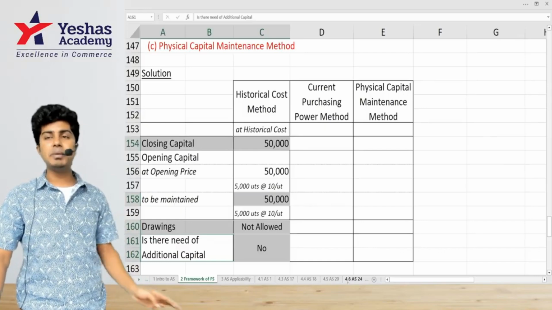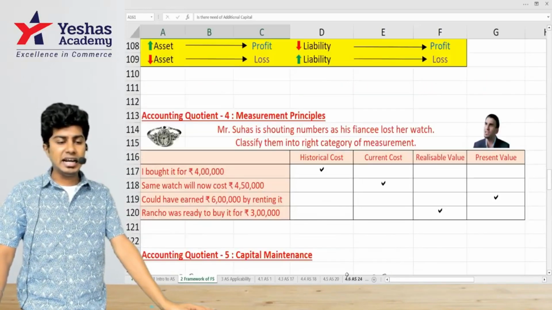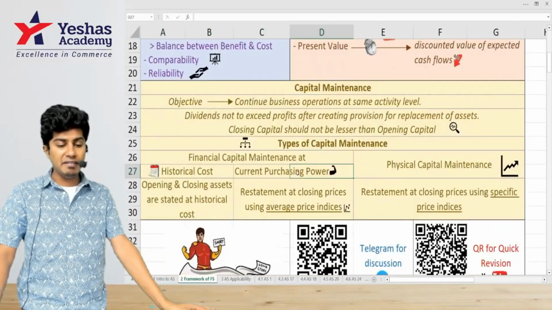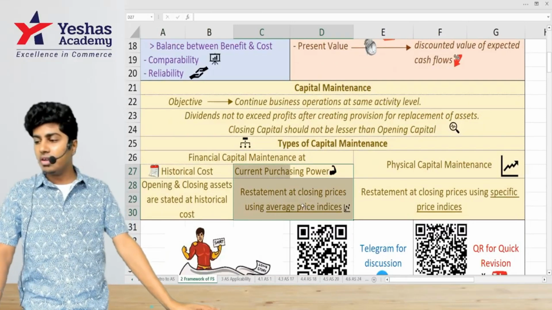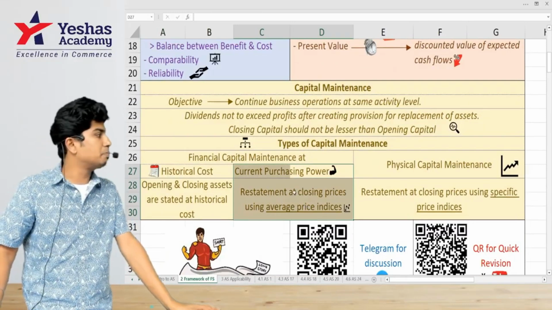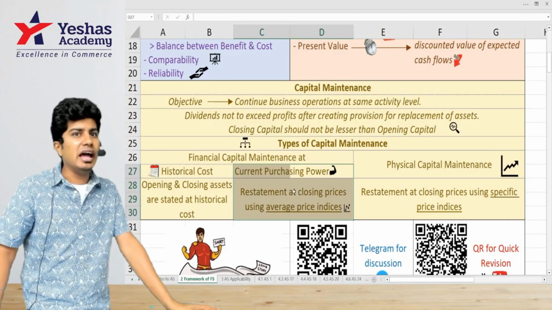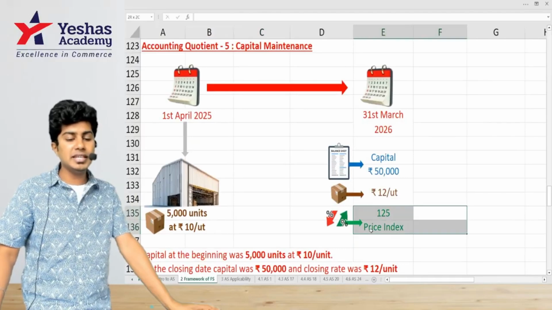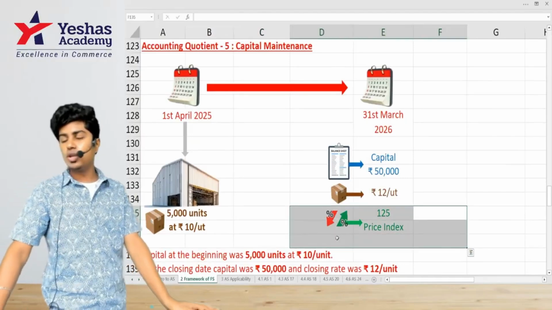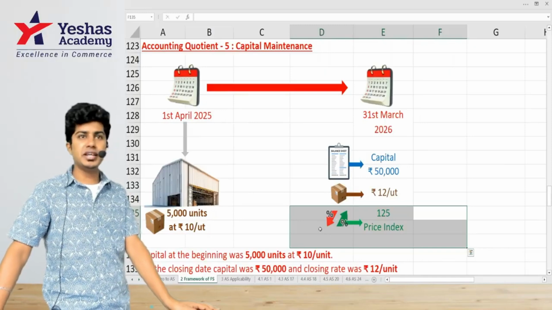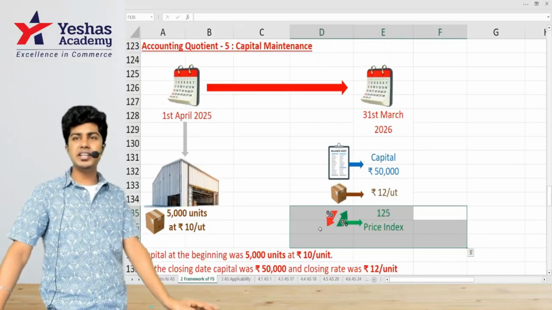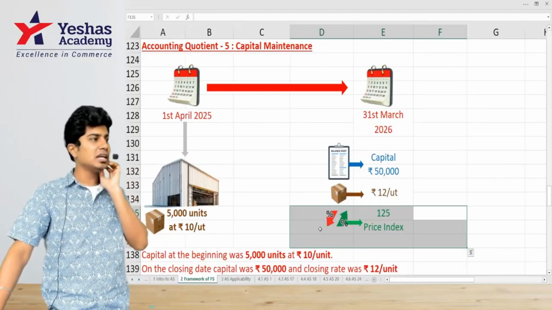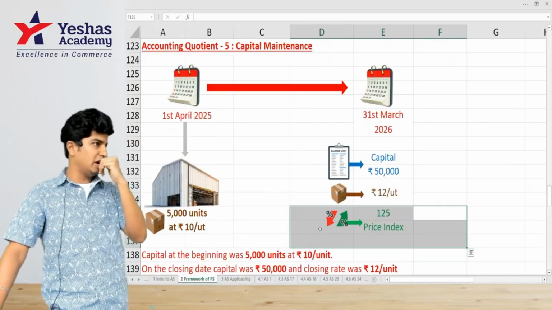Next, shall we discuss current purchasing power method? Under current purchasing power method, what do we consider? We will consider the average price indices. Everyone understood? In this question, what is the average price index? It's given, 125. Anything which was at rupees 100 in the previous year has now become 125. Average price index always keeps the base year as 100. If it was 100 last year, it is 125 this year.